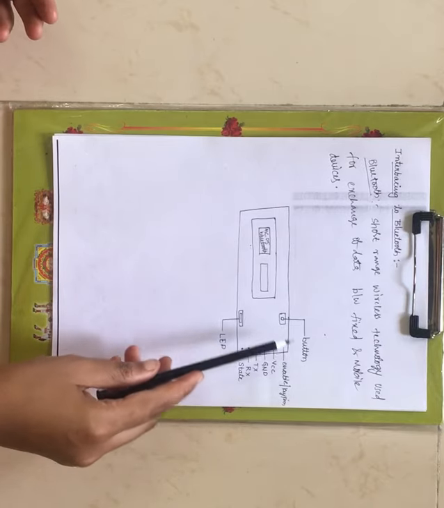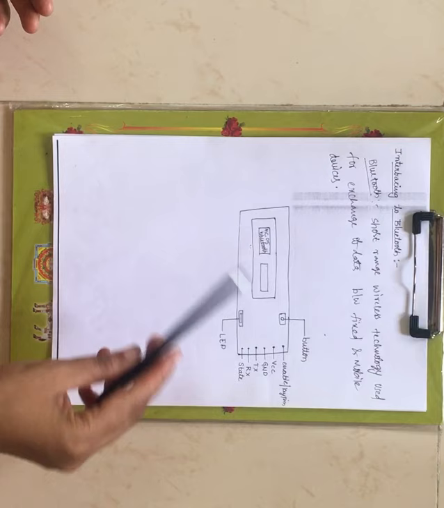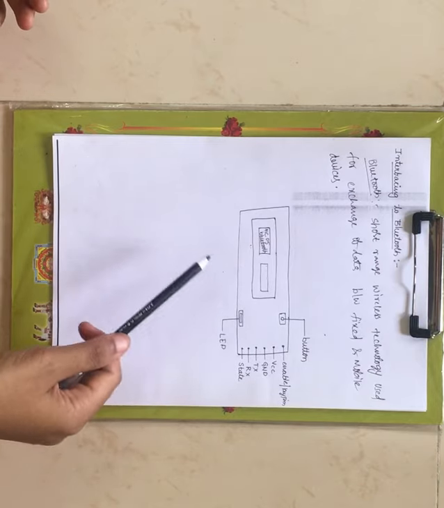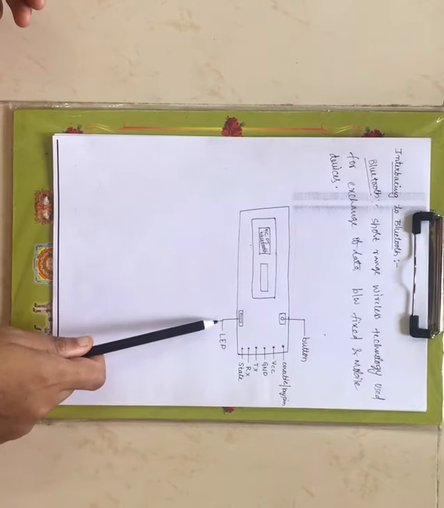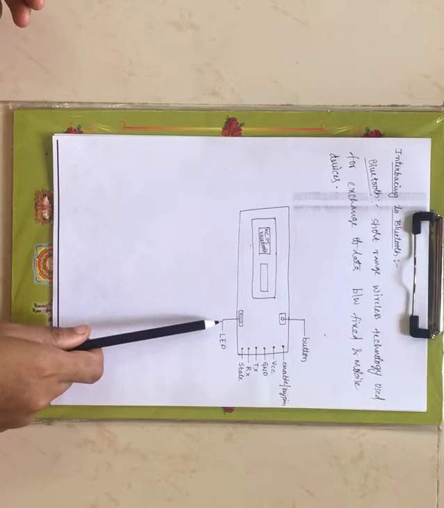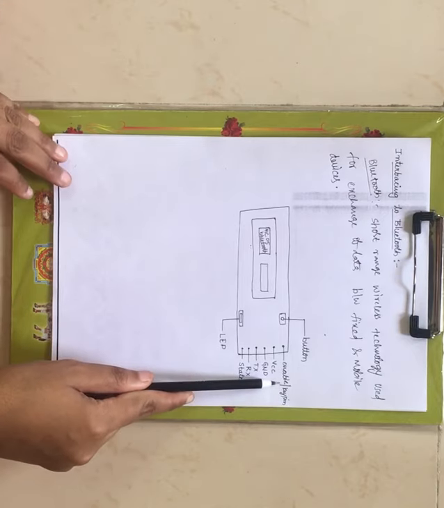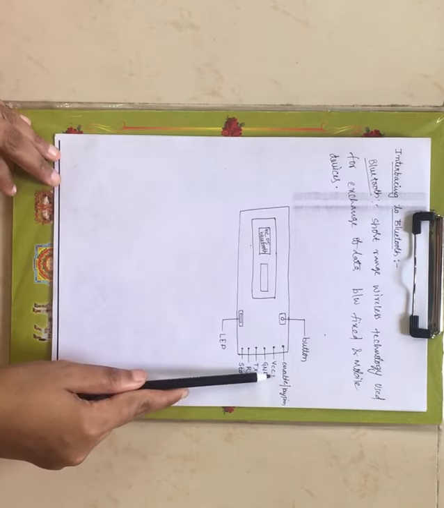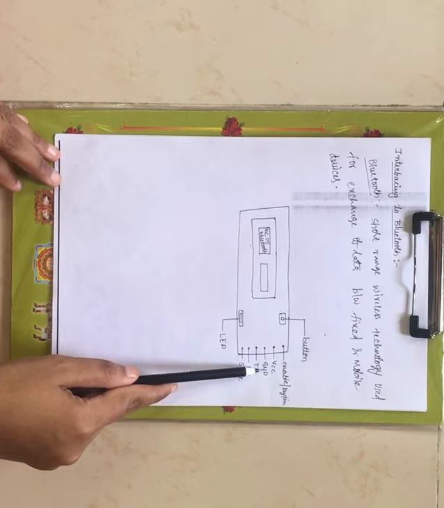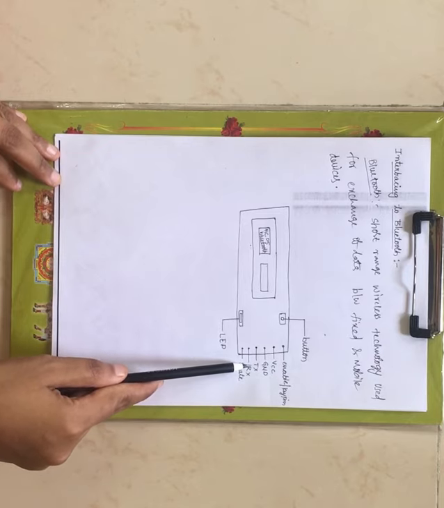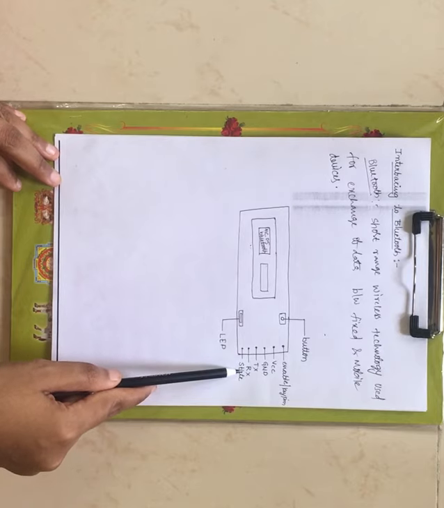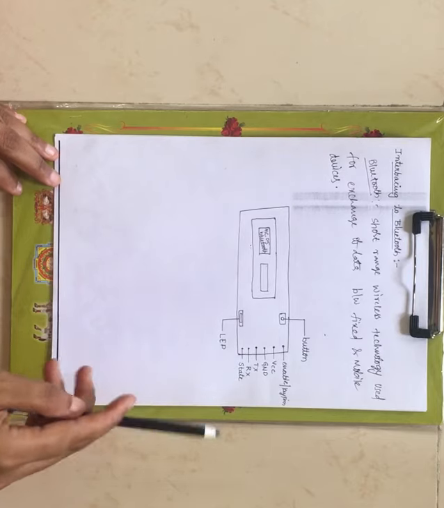Based on the button conditions only you can exchange the data. Next you have the LED, then the enable or key pin, then VCC, then the ground pin, then the transmitter for transmitting the data, then the receiver for receiving the data, and then the state pin.